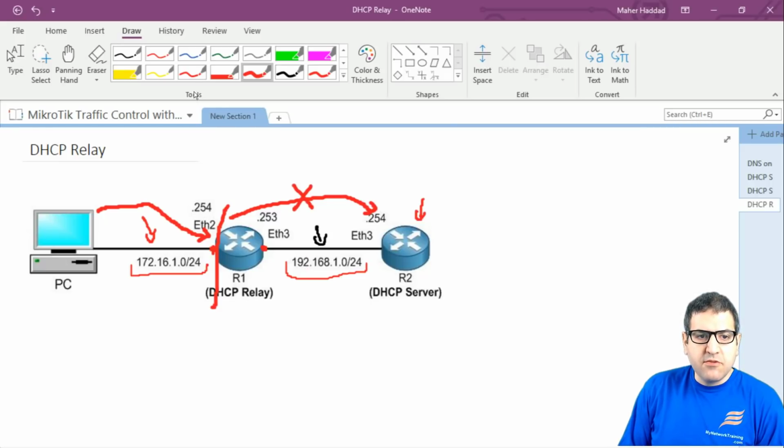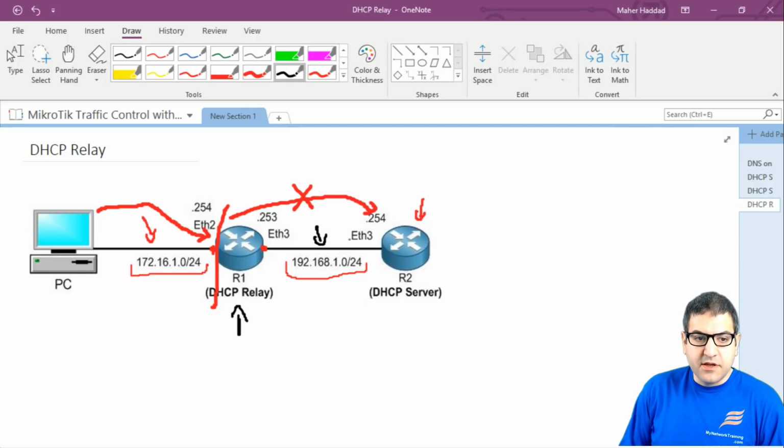So what we need to do now is make this router, which is router 1, a DHCP relay. DHCP relay means that he will relay the broadcast coming from the PC to be able to go to the DHCP server and vice versa. Because they are on two different networks and there is a router in between, as I said, the broadcast will stop. Then we make router 1 become a DHCP relay, and then communication will be possible between the DHCP server and the DHCP client, in our case the computer.